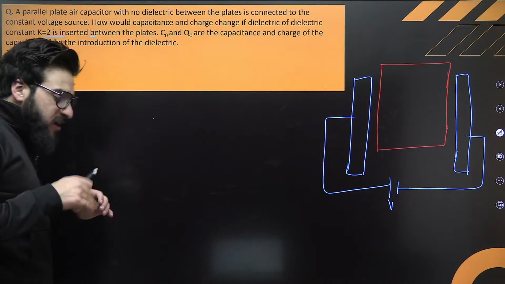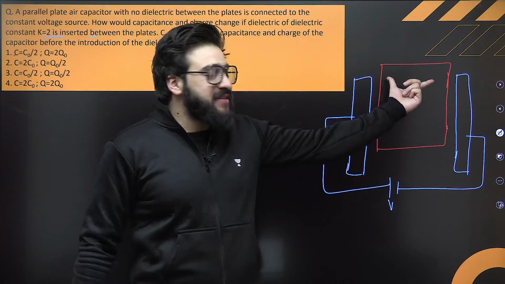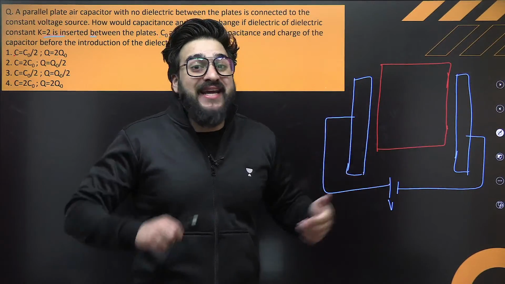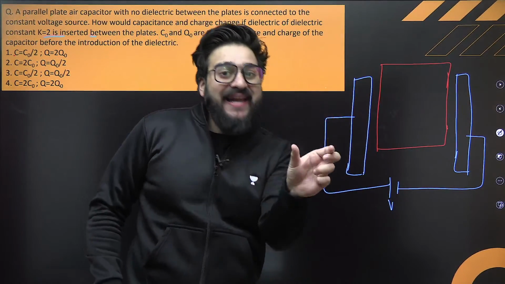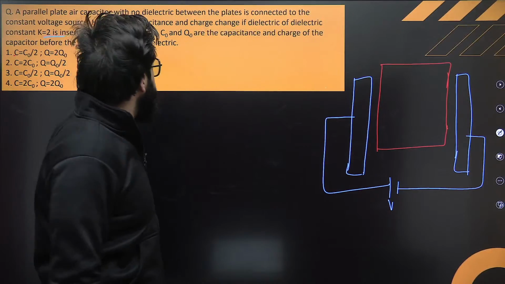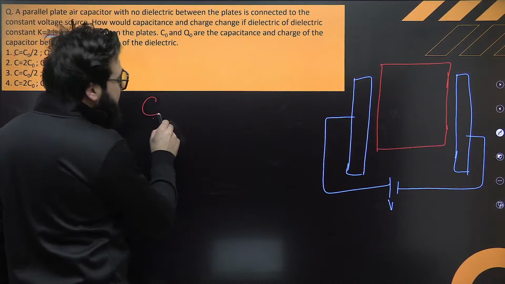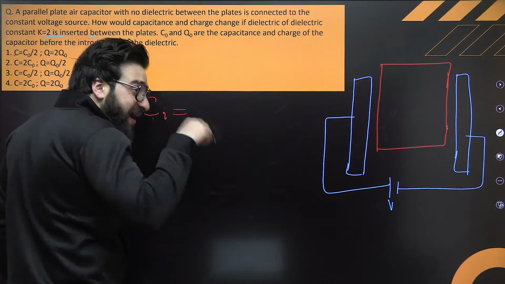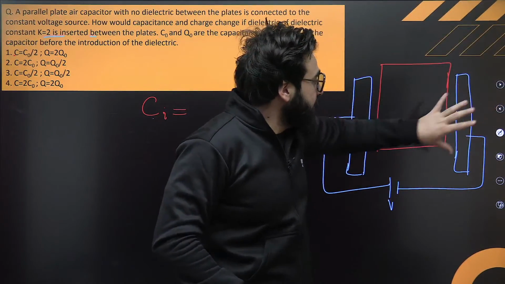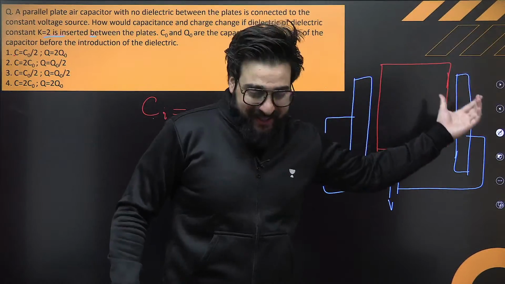You might have studied from your concepts that whenever we place a dielectric in a parallel plate capacitor, the capacitance increases by dielectric constant times. How much is that? That is K. Listen to me over here. Initial capacitance, I call that Ci. Initially there is no dielectric, so only these two plates are the parallel plate capacitor, with air as the medium. Afterwards, we are placing the dielectric in this one.